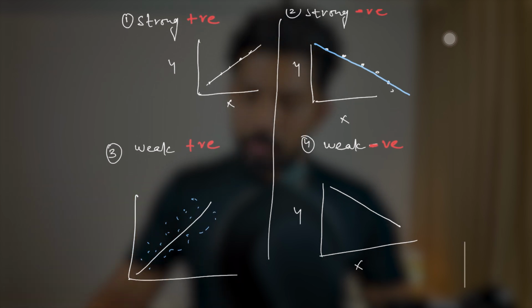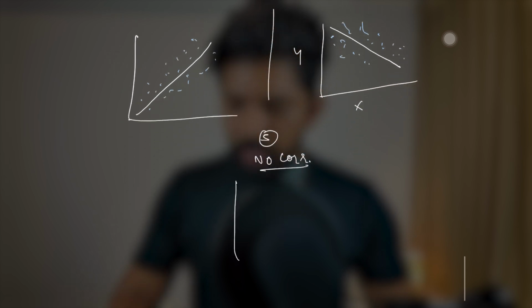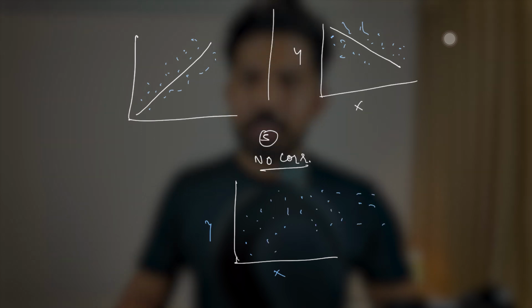There will be negative correlation but not as strong, so it will be like this, right? Hope it's very clear. Now the last one is no correlation. So for that, how can you draw no correlation? You can simply draw x and y, and you can draw it like there is no pattern. There is no pattern.